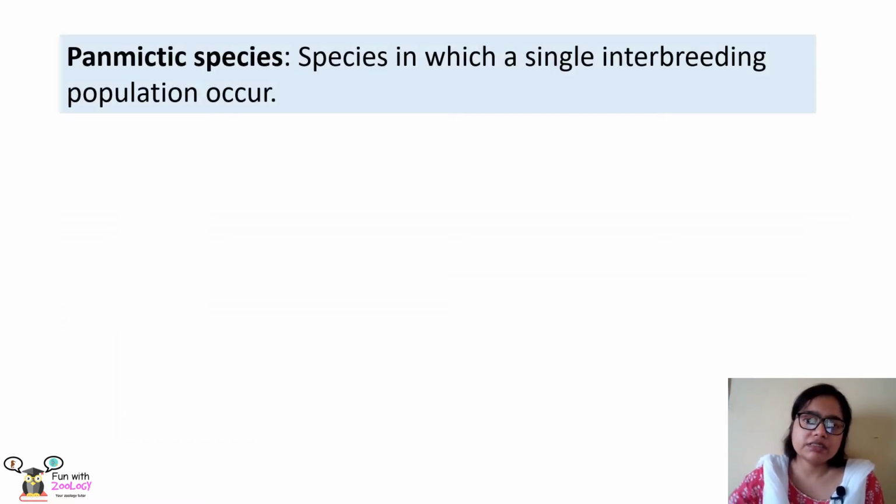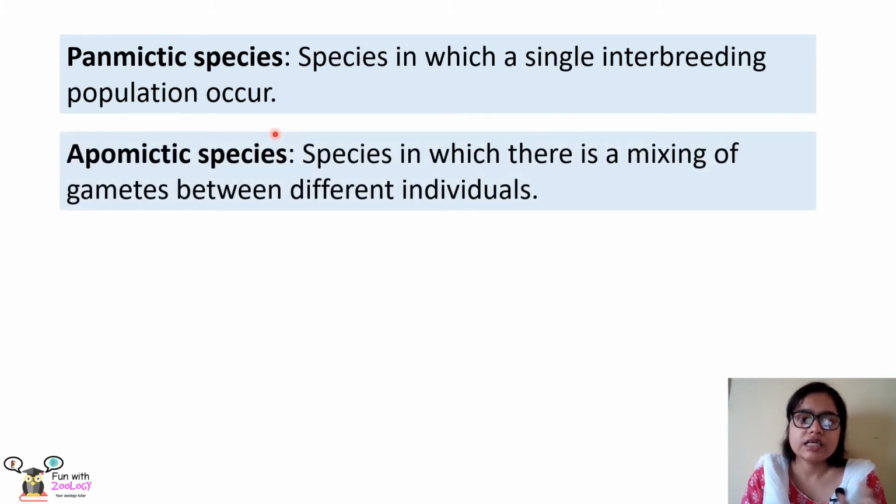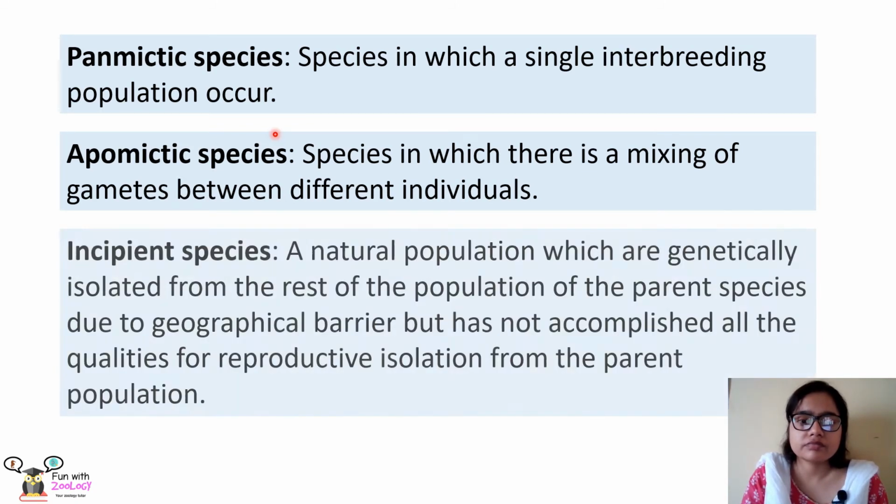Next is panmictic species. Now, if a species has a single interbreeding population, then it is called panmictic species. It means the population living within a species is only of a single interbreeding type. Next is apomictic species. Now, here there is a mixing of gametes because different individuals stay in that population. And the last is incipient species.